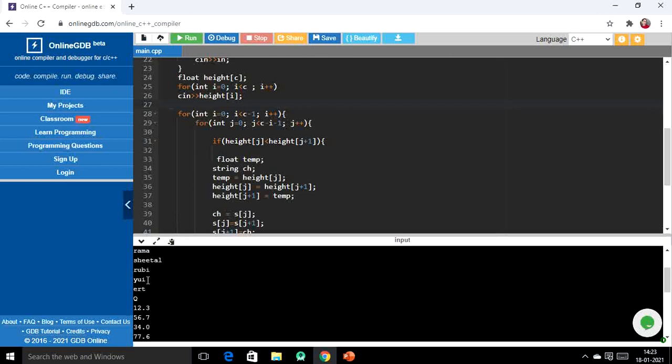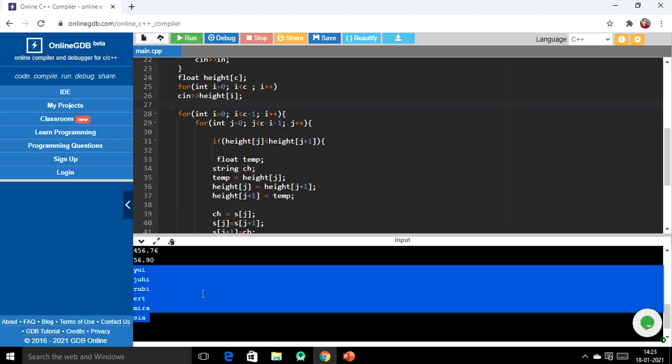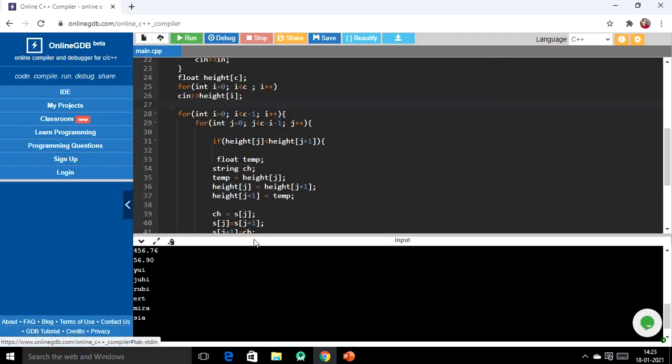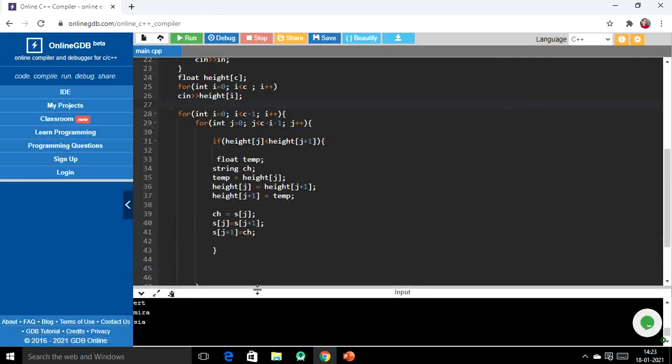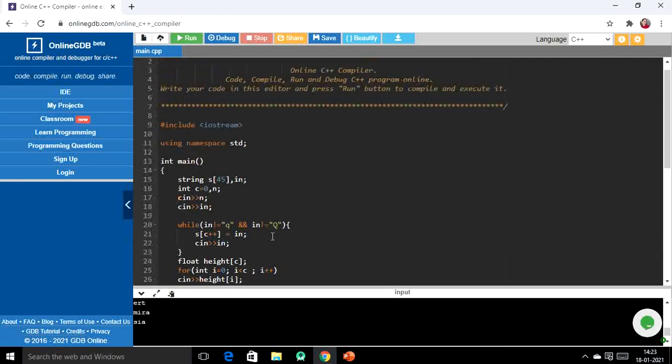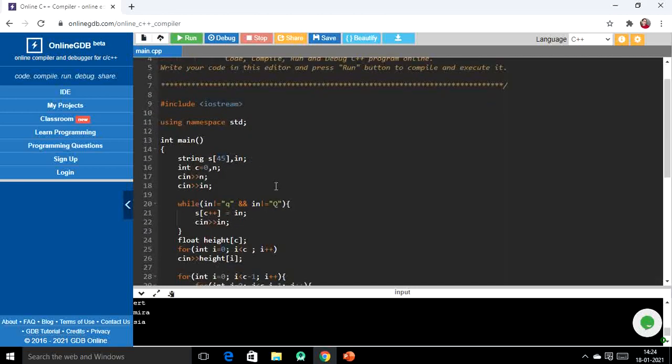So let's see for YUI what was the element I gave. For YUI the height is 456.76, so that's why it is at the top. You can see we are getting the expected output. So these are 1, 2, 3, 4, 5, 6. So we got the top 6 names which are selected for game A, right? So this is how you can solve the problem. Also you can see the approach. If you are clear with the approach, implementation is not a very difficult thing, right?